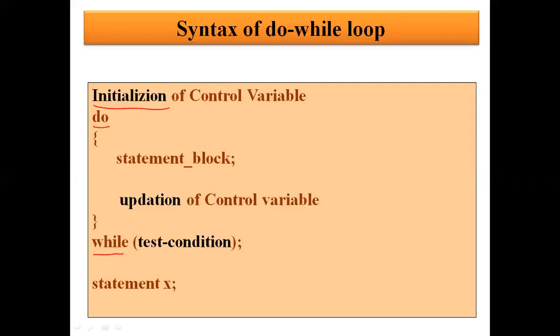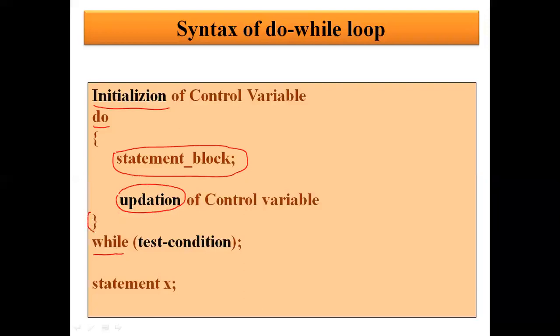Then we have a statement block. This is quite similar to the previous loops we have discussed. This block may have any number of statements you want to repeat. Then after writing the block, at last, as usual, we do the updation of the control variable. That means we are going to change the value of the control variable.